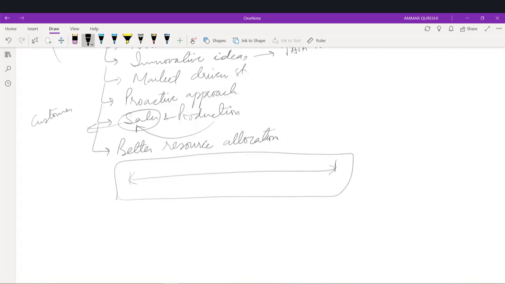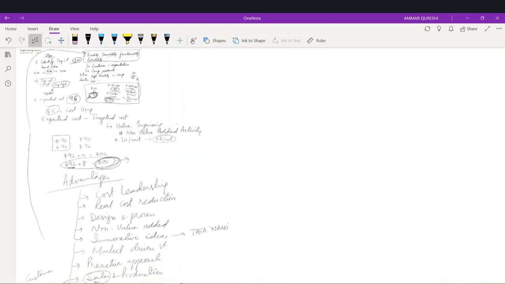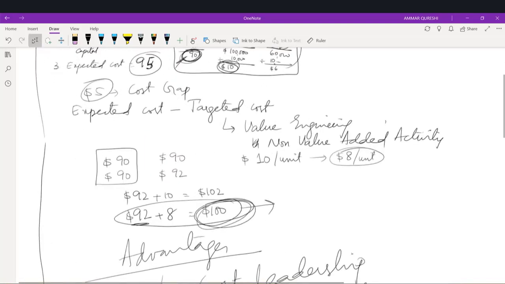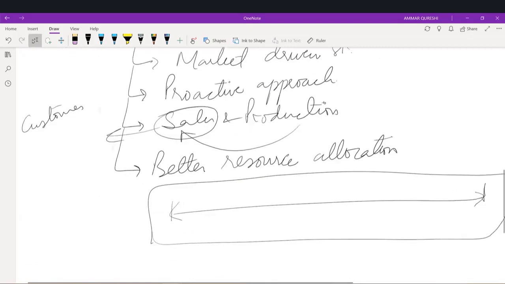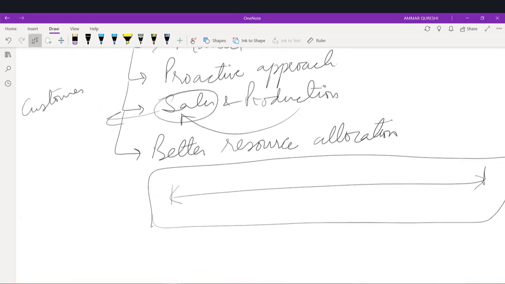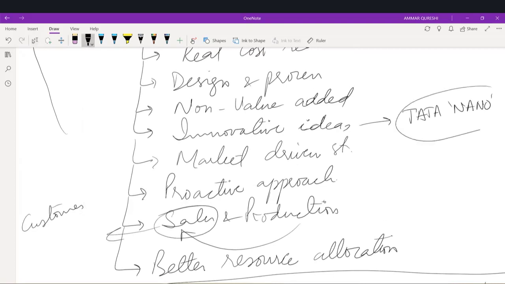The only problem with target costing is that it's a time consuming exercise. I mean, if you want to reduce the cost of the product, it can be a time taking activity. Like in the same case study which I'm strongly recommending you to see, they achieved the targeted cost, but by the time they achieved it, inflation had set in.